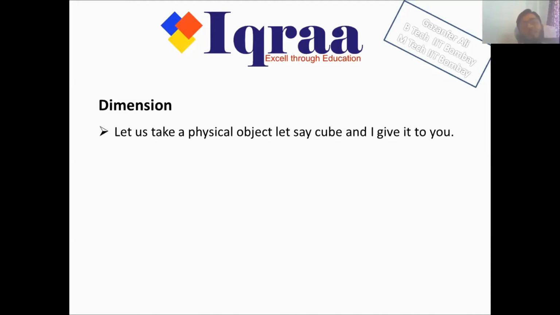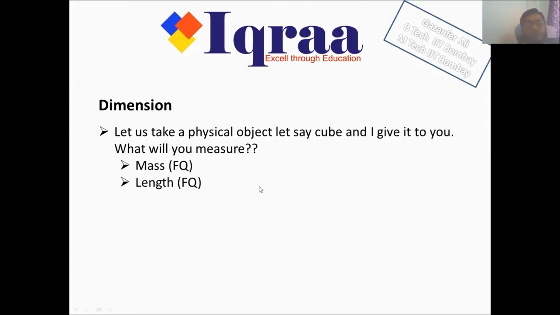So let us take a physical object, let's say a cube. If I give this cube to you, what will you measure? Someone will measure the mass of that cube. That is a fundamental quantity, or base quantity. Someone will measure the length of the cube. That's again a base quantity. Someone will try to find out the volume of the cube, and volume is a derived quantity. Someone else will try to find out the density of the material of which the cube is made up, and you see that density is again a derived quantity.